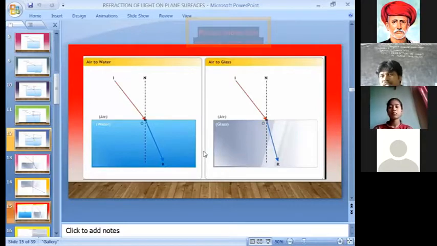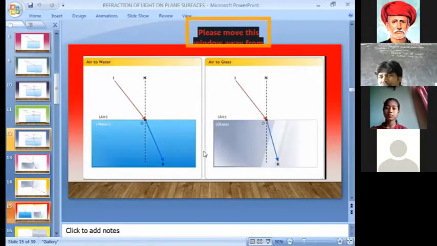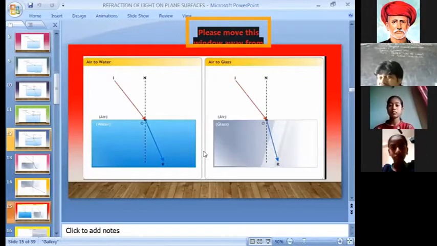The speed of light in vacuum or in air is nearly 3 into 10 to the power of 8 meters per second. Whereas the speed of light in glass is 2 into 10 to the power of 8, which is less than in air.